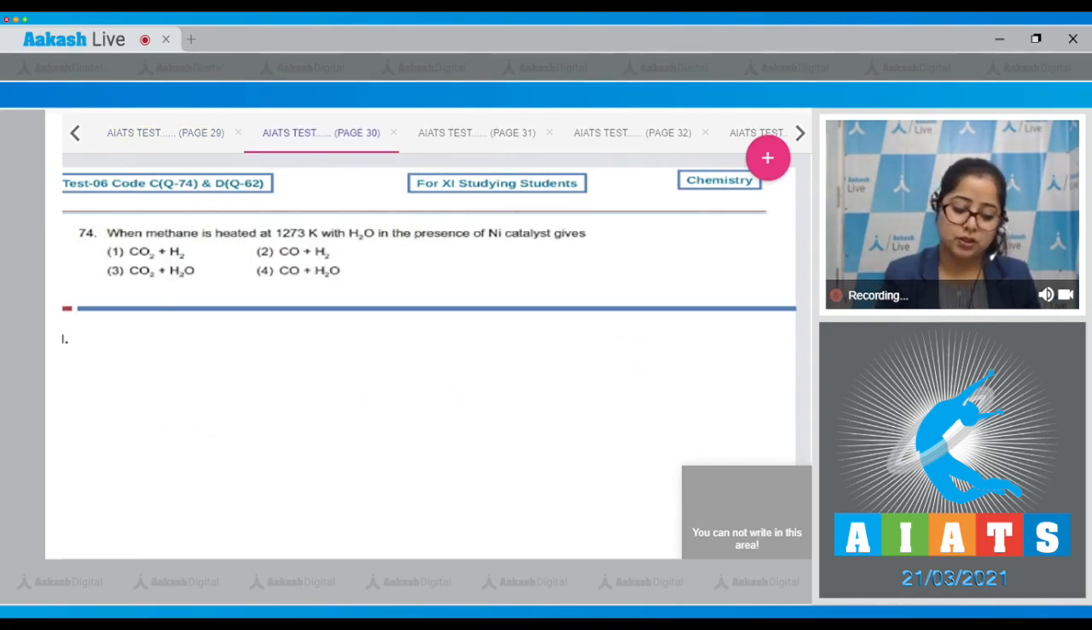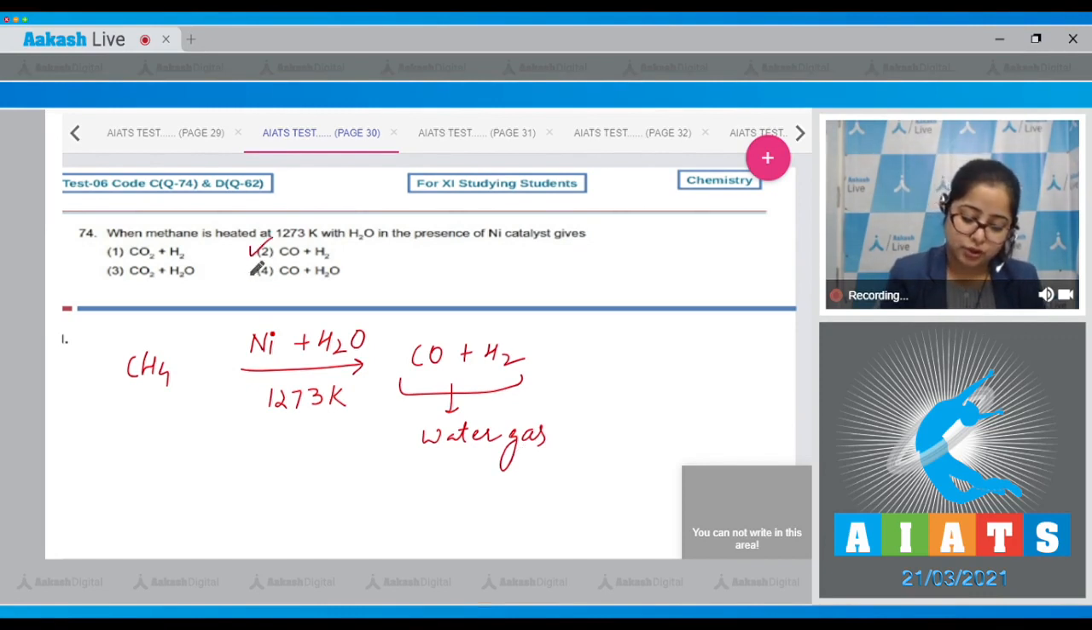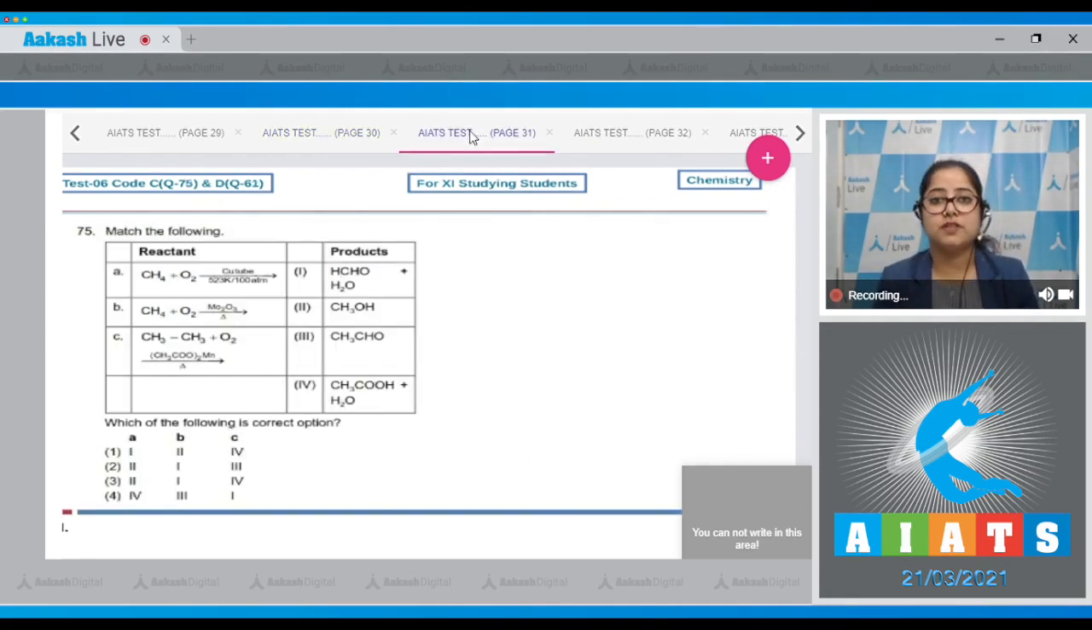Moving to next question, which is 74. Let's read it. When methane is heated at 1273 Kelvin with H2O in the presence of nickel catalyst, it gives. So student, I'm writing the reaction CH4, that is methane, when heated with nickel and H2O at temperature 1273 Kelvin, CO and H2, that is water gas, is formed. CO and H2, that means the correct answer is option number 2. Moving to next question, which is question number 75.